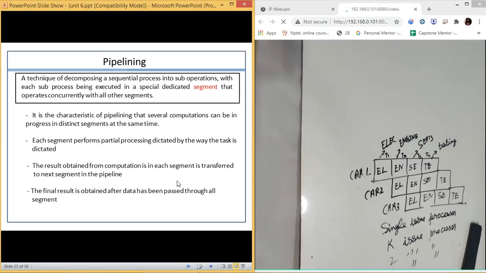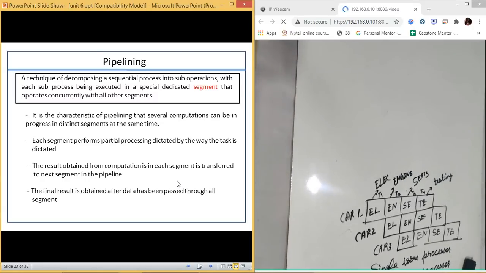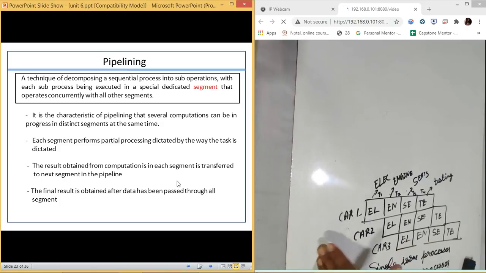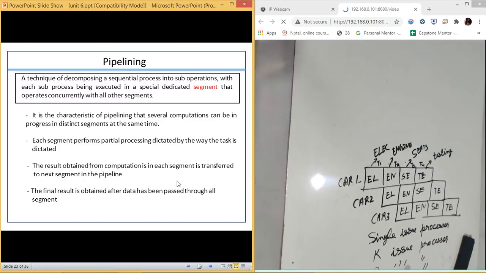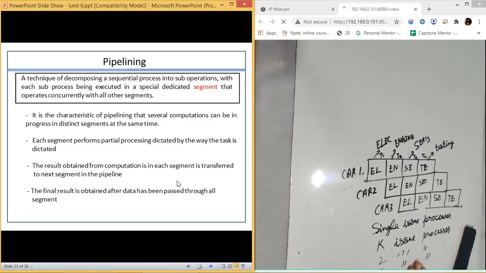That is why I have taken an example which is more common to you, like electric cars, or not electric cars, cars generally. So this type of assembly gives you a faster way to execute your data, or a faster way to assemble your cars. And this type of method is used in most of the assembly lines. And the concept is the same, pipeline.